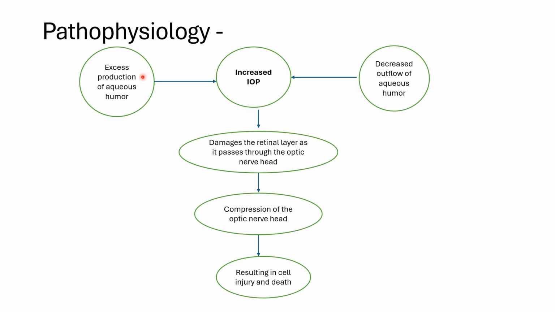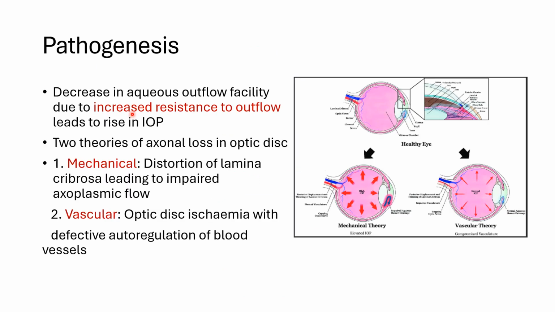It can be either because of the excessive production of aqueous humor or the decreased outflow of the aqueous humor, which will lead to increased IOP. This causes damage to the retinal layer as it passes through the optic nerve head, along with compression of the optic nerve head itself, which results in cell injury and death. Out of the two mechanisms discussed, the decreased aqueous outflow facility is more common than the increased aqueous production, leading to raised IOP.